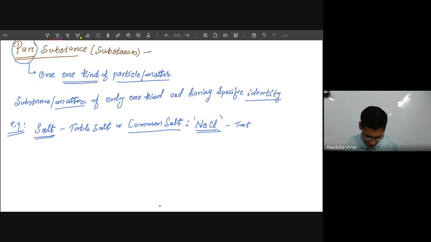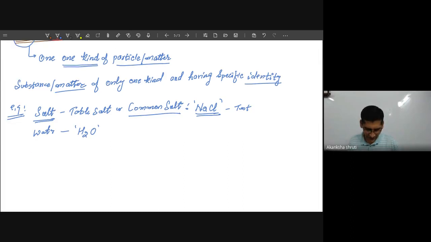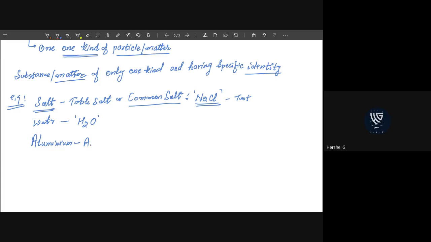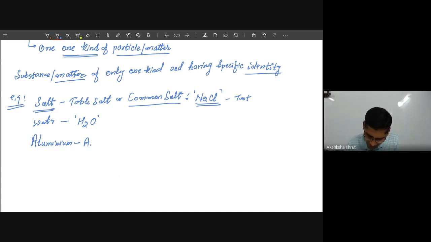If I consider say water, it always contains H2O. In chemical form, 2 hydrogen and 1 oxygen. If I consider the utensil, say aluminium, of which your utensil is made, this aluminium always contains one kind of grain or particle, that is Al only. We will learn what the symbols are and how they are denoted.